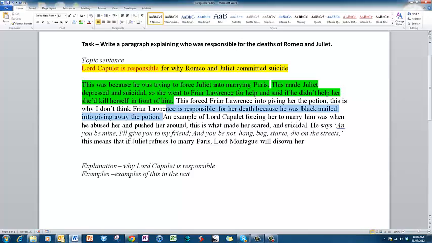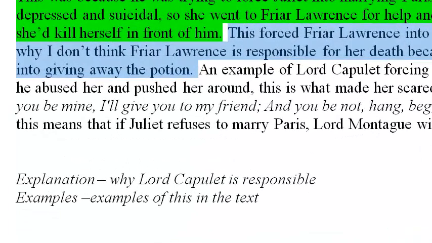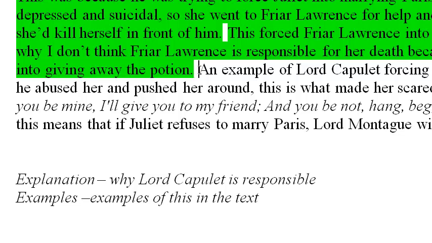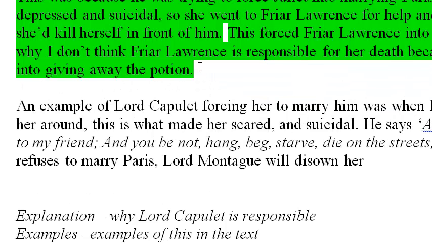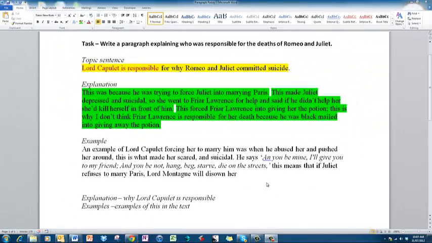Okay, so what Paddy's tried to do here is actually give some more explanation. And here, we've now got the example. So what Paddy says here, an example of Lord Capulet forcing her to marry him was when he abused her and pushed her around.